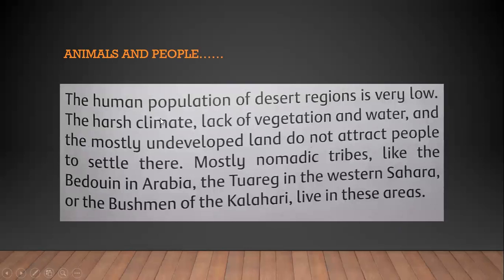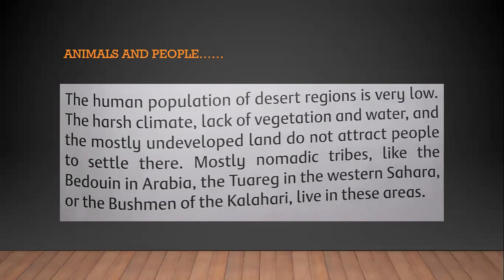Now we will see about the people, which type of people can live in this area. The human population: a very small number of people live in the desert. The human population of desert regions is very low because of the harsh climate, lack of vegetation and water, and the undeveloped land does not attract people to settle there. We all know these reasons why someone should be attracted to the desert.